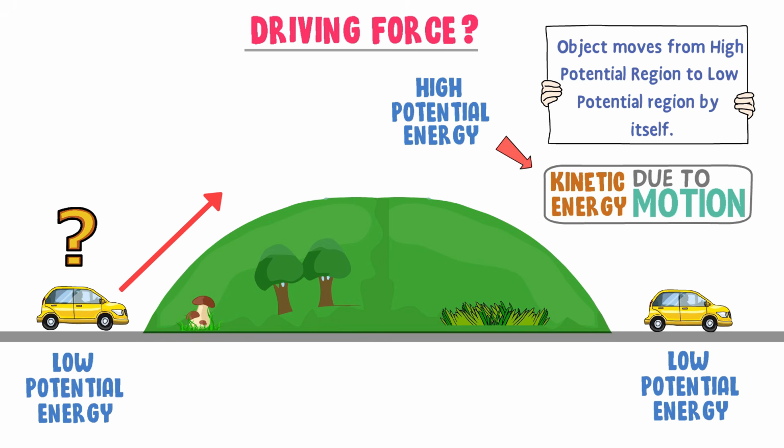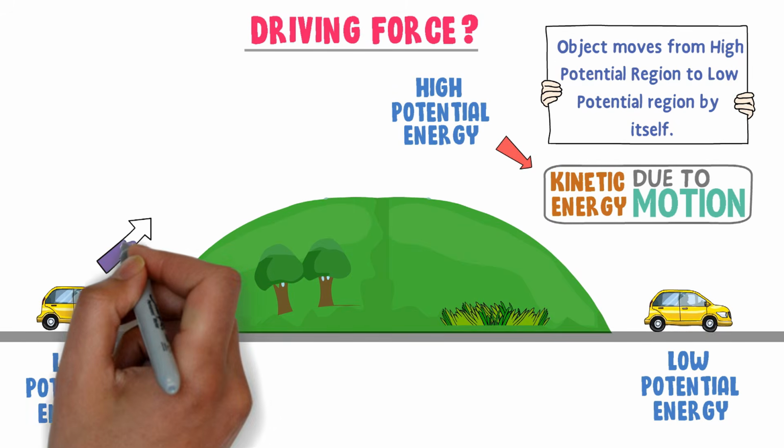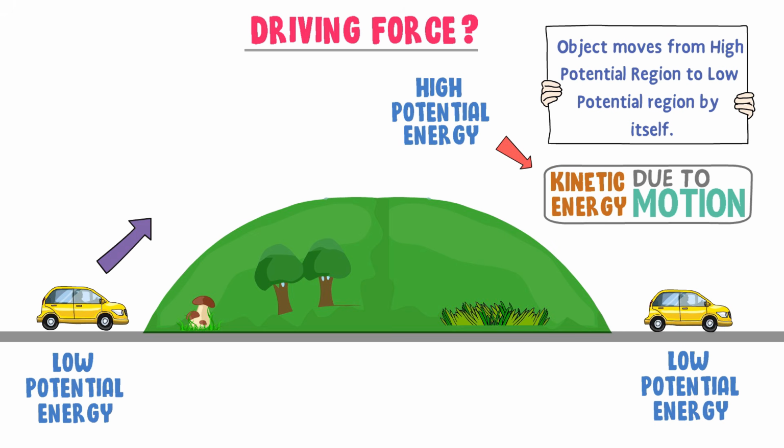Does this car move from the ground to the top by itself? The answer is no. We need some sort of force that should push this car towards the top of the mountain. We know that the engine provides that force to move the car to the top of the mountain. This engine force is called driving force.